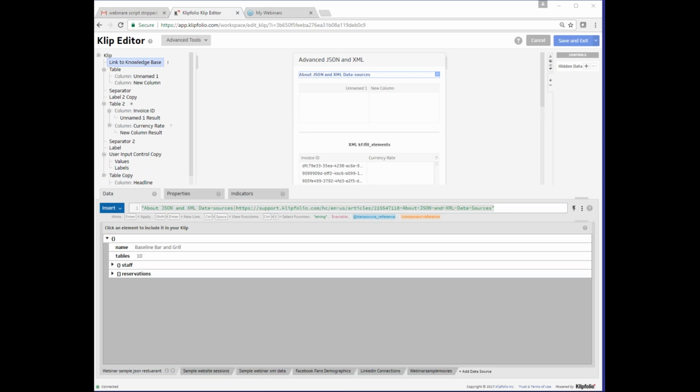In the last webinar, we talked briefly about the Klipfolio knowledge base article on XPath. Even if you are not a beginner to XPath and fully familiar with the 300 level webinar, you may want to keep this article handy, as it has many useful examples and goes over functions in detail. Let's take a look now.